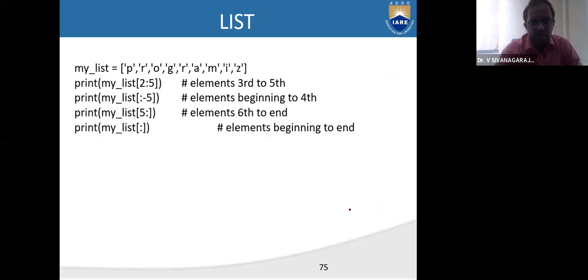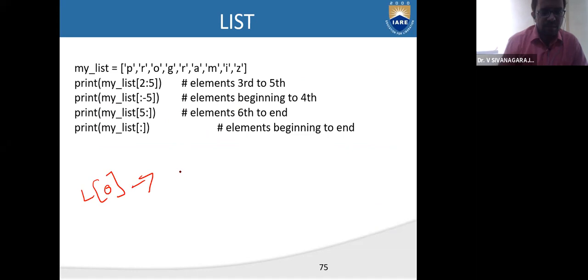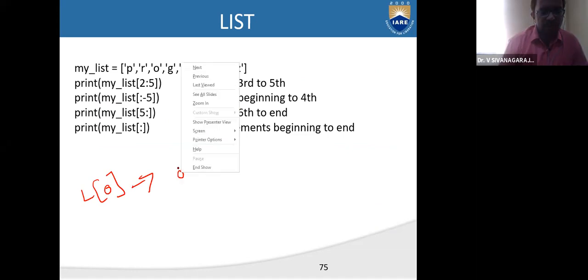And then this is how we can access various elements present in the list. You can access a single element. So as we said, L of 0, you are going to access the first element, and it is only one element.